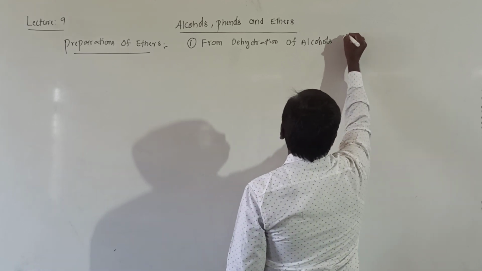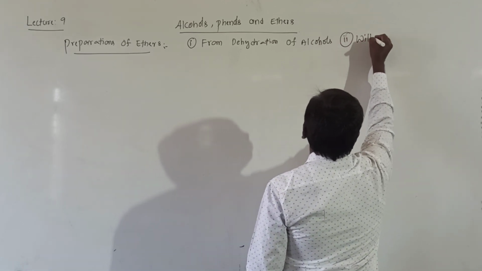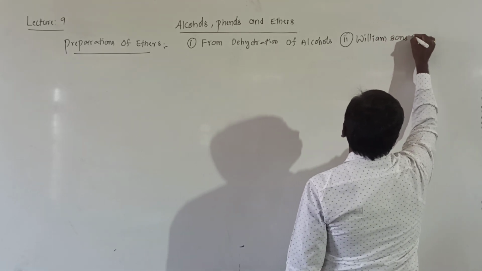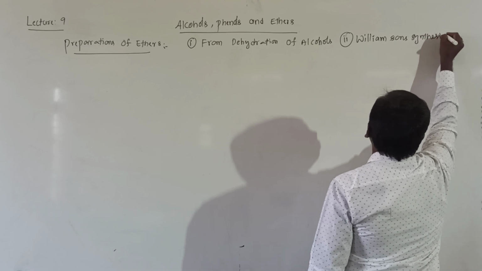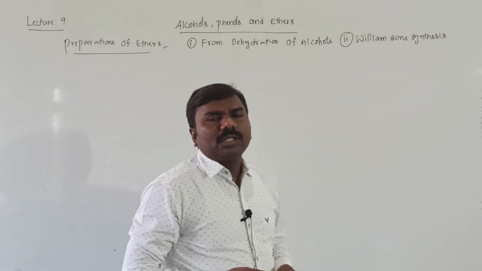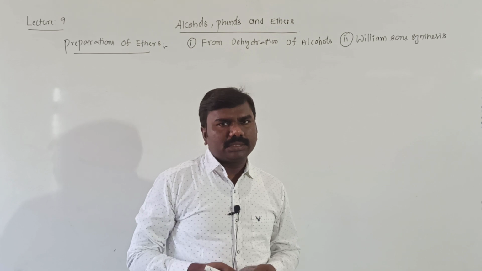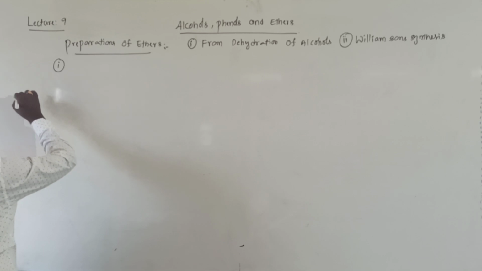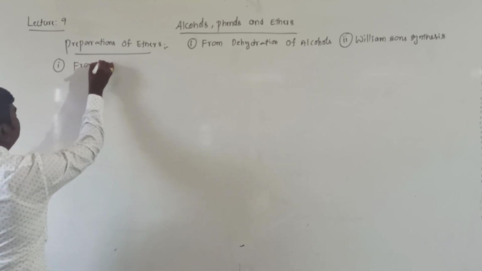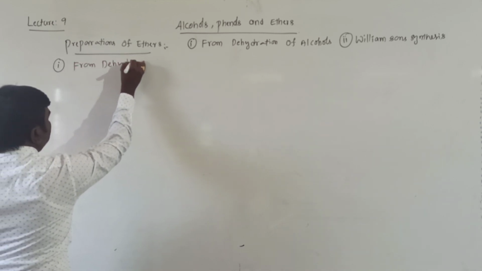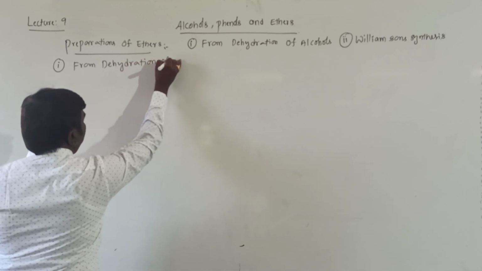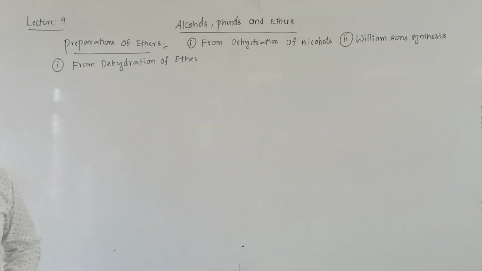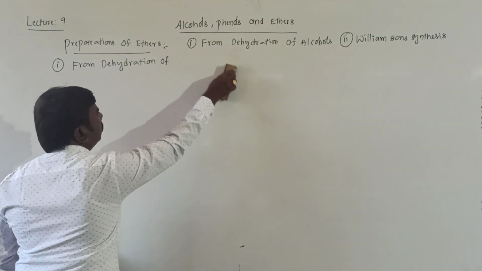The second one is from Williamson synthesis. These are the 2 methods used to prepare ethers. We'll discuss them one by one. The first one is dehydration of alcohols.